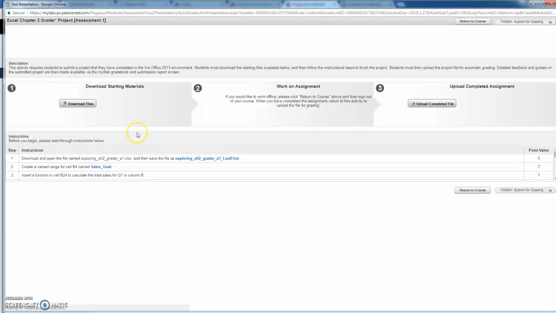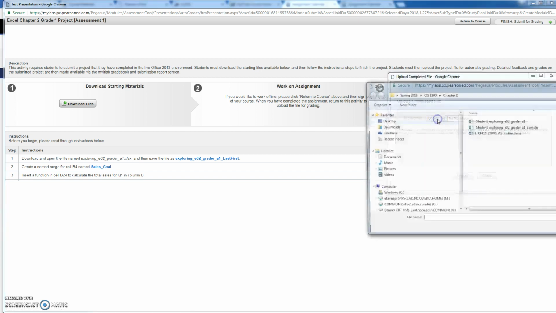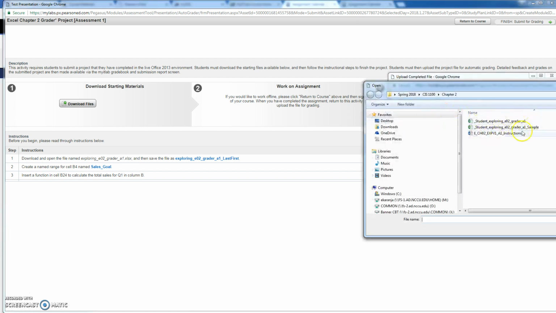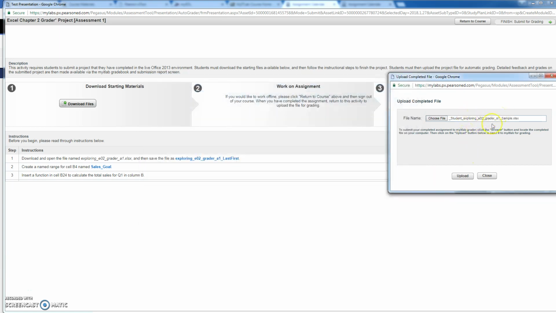I'm going to leave that. So I'm brought back to this window. I'll click on that, choose your file, select the folder that you saved your file in. This is my folder right there, and I'm going to select the file, click open. And my file is right here. Then I'll click on upload.